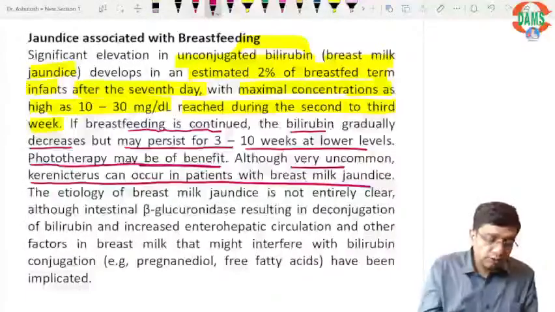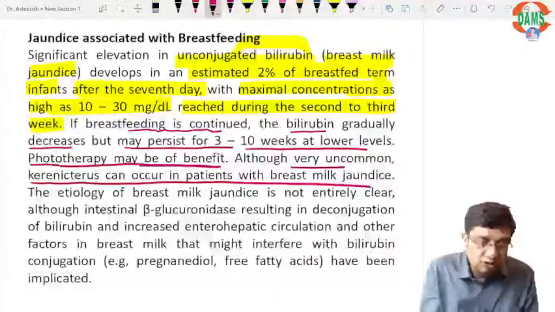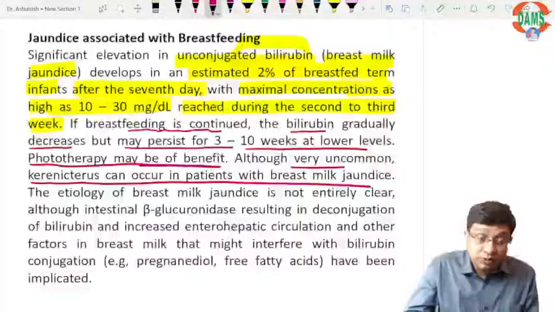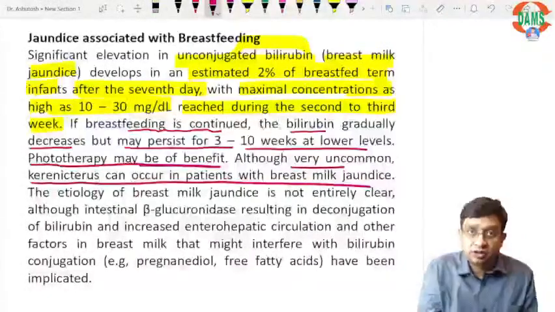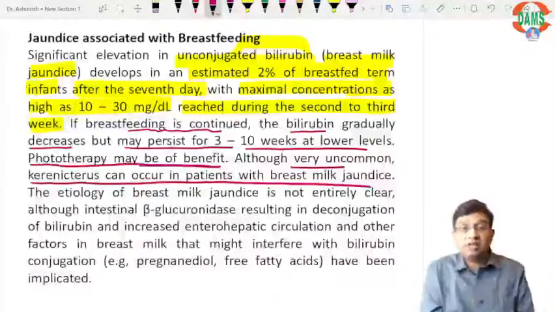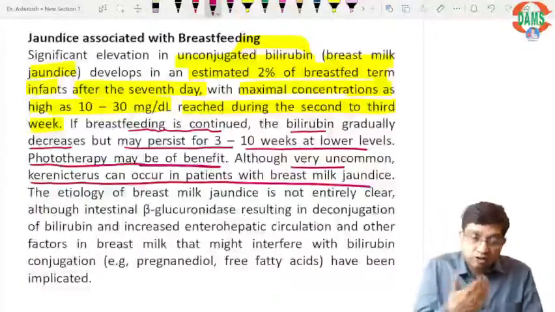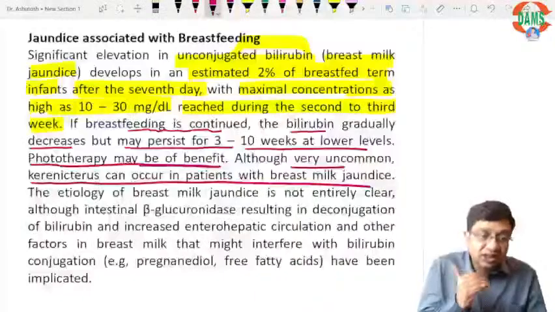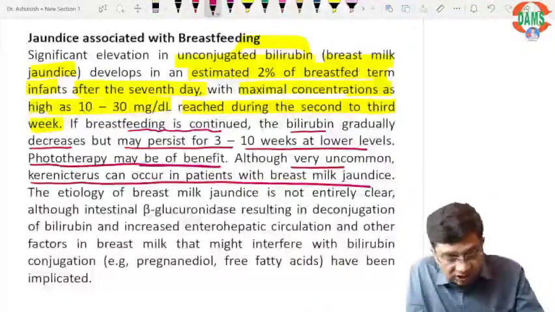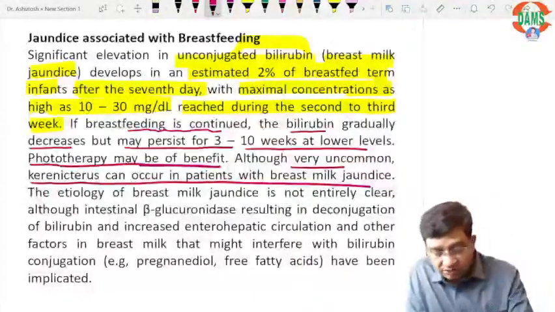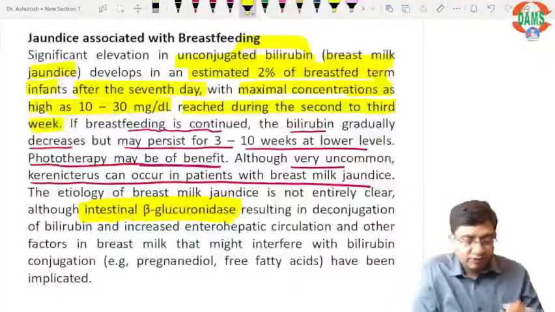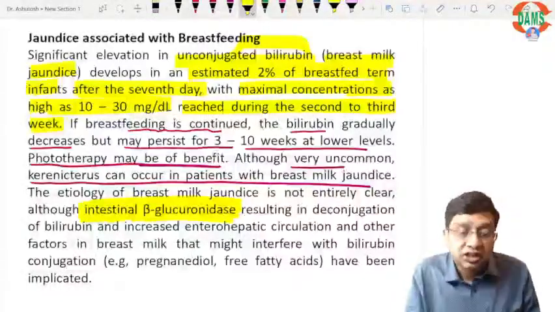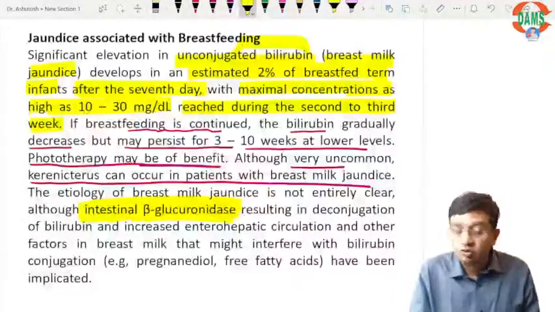So if we go to the points here, of course there is an increase in unconjugated bilirubin. Phototherapy may be given, but is it always given? No. That is the important thing. Phototherapy may be given. Can it cause kernicterus? Although it was not in the choice, yes, it can definitely cause kernicterus. And the etiology is basically the enzyme beta glucuronidase which is present in the breast milk, which results in increased enterohepatic circulation.